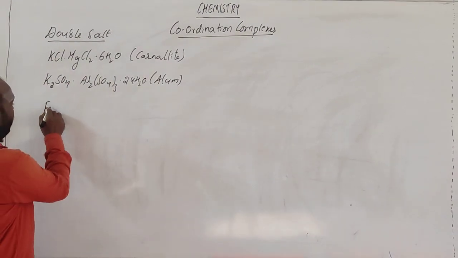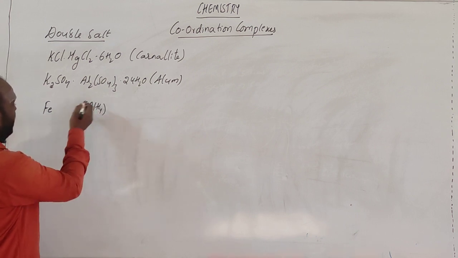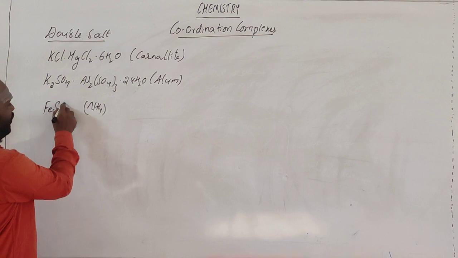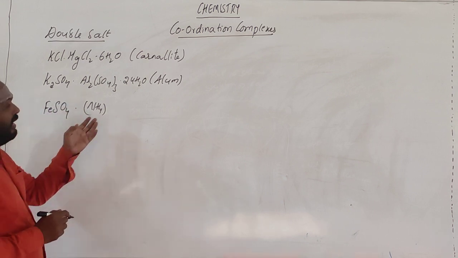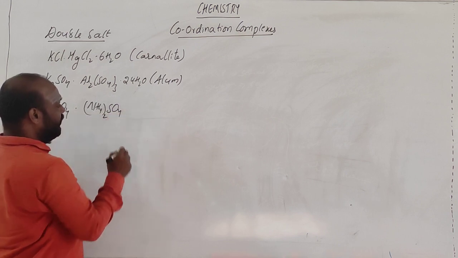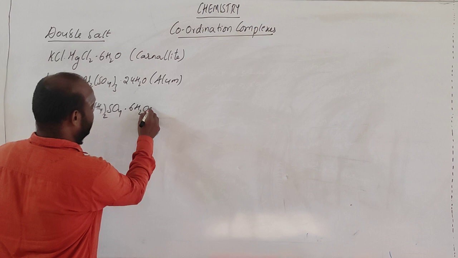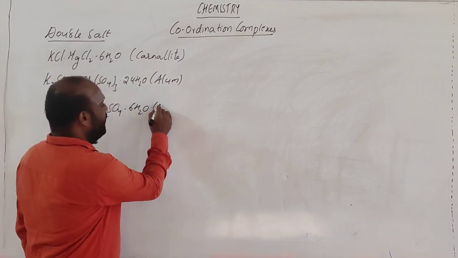Something you are having as ammonium sulfate. See, this is Fe2+, SO4 2-, so you will be getting FeSO4. This is one solid. Ammonium NH4+, SO4 2-, so you will be getting (NH4)2SO4, dot 6H2O. So this is called Mohr's salt.